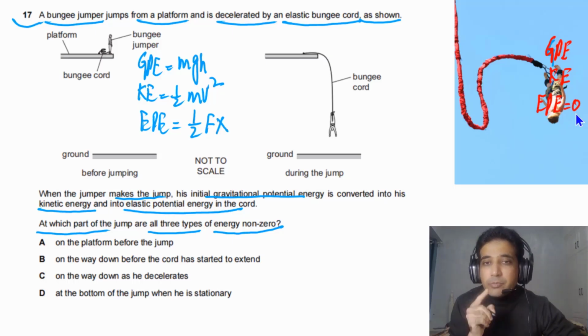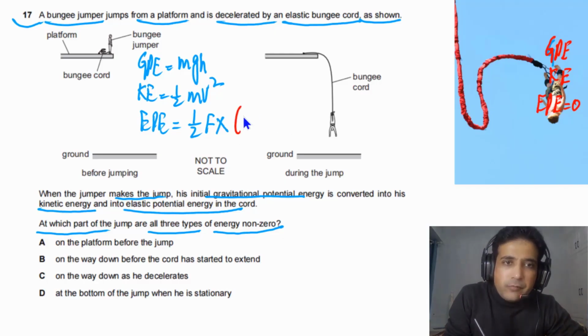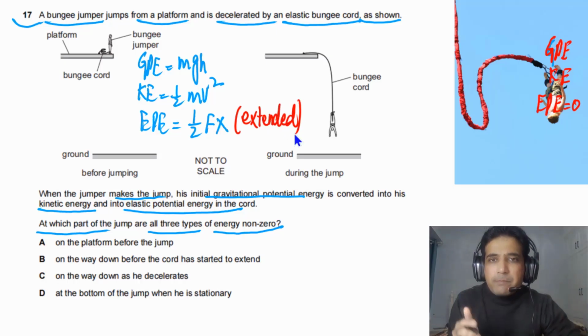EPE is equal to 0. So in this position, it has only two forms of energy. Now look at the given options and we can try to find the answer. EPE is possible only when the string is extended. This is the point you need to understand. So let's try to find out the answer.